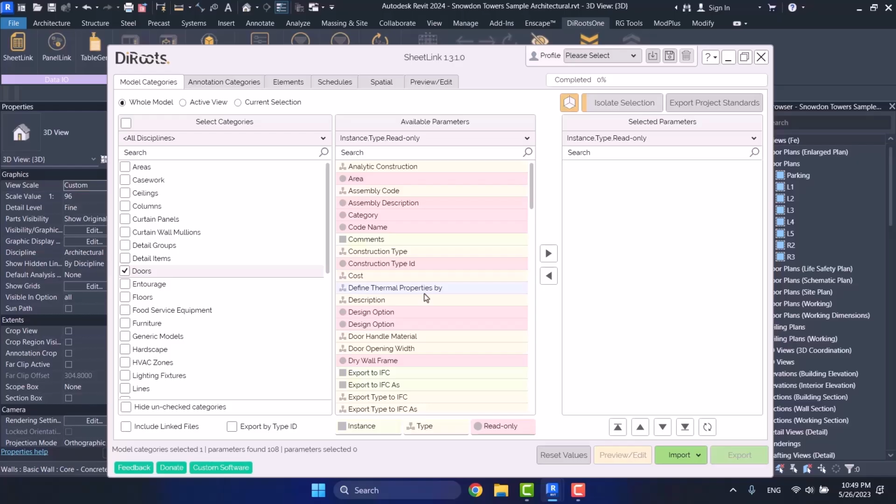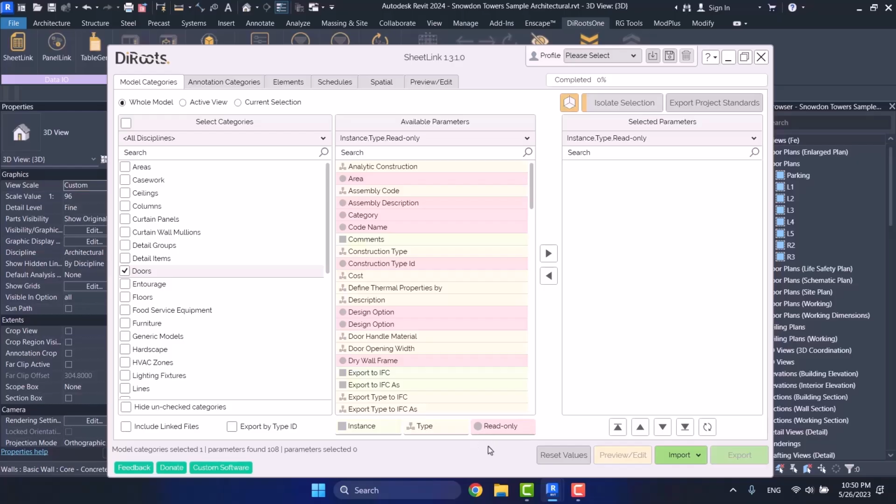Instance parameters, that are those that are in properties. Type parameters that are in edit type or type properties. And then we also have read-only parameters that are those that we cannot change. We cannot make changes into them. Why? Because that parameter itself is dependent on another parameter. In fact, it gets its data, its amount from other parameters. And that parameter is either type or instance. In fact, read-only parameters depend on a type or instance parameter, and so they get their data from those parameters. So you cannot make changes into them.